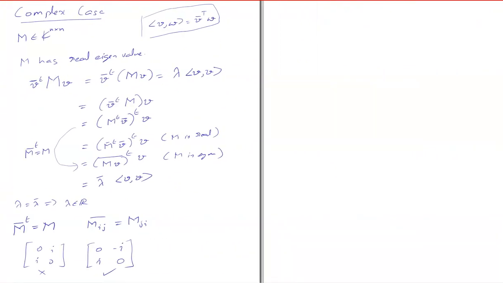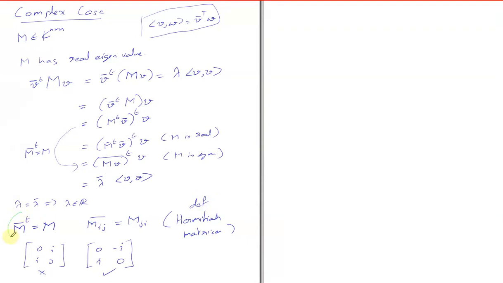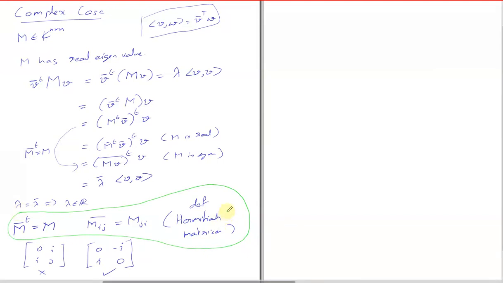So this type of matrices are called Hermitian matrices. This is the definition. So whenever you hear it, in the complex case, the analog of symmetric matrices is called Hermitian matrices. And for them, this is what you mean.